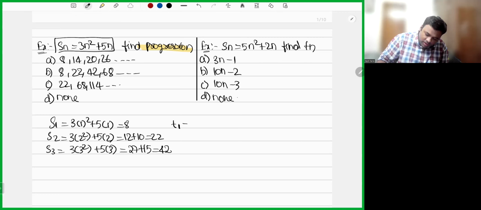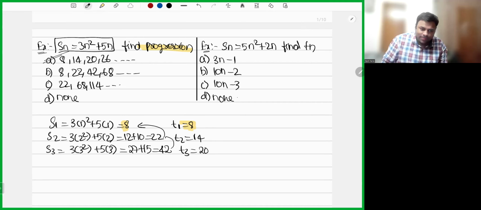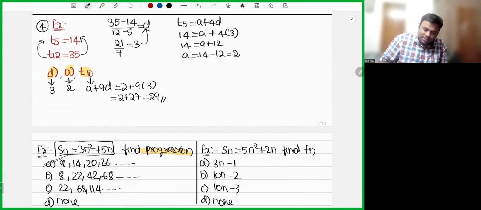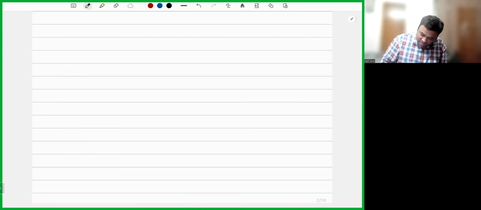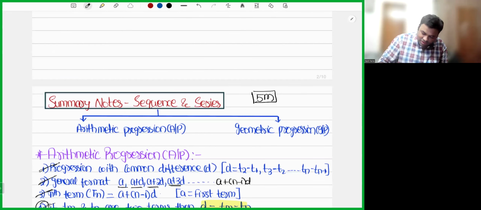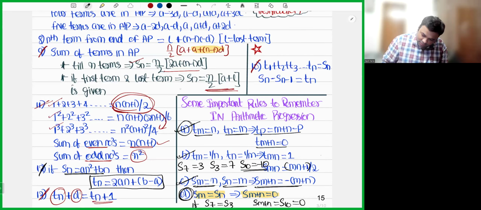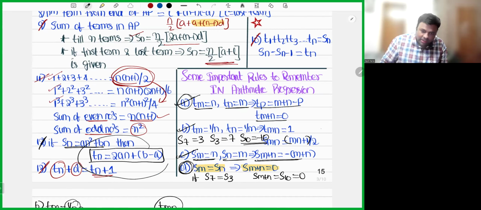T1 and S1 both will remain the same, 8. T2 is 22 minus 8. What is 22 minus 8? 14. T3 is 42 minus 22, which is equals to 20. So the answer is 8, 14 and 20. Next, the other reason I told you this one is not required. You need not remember this formula, Tn is equals to 2an plus b minus a.